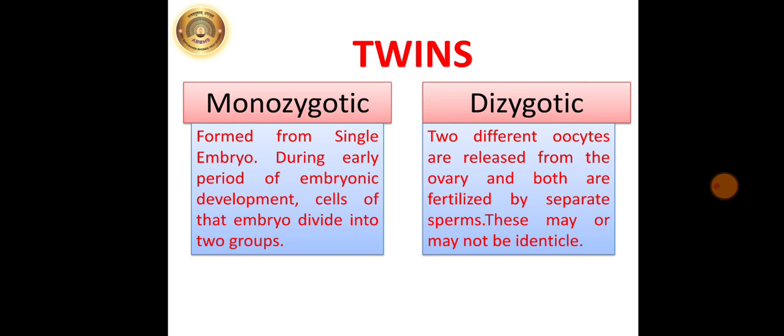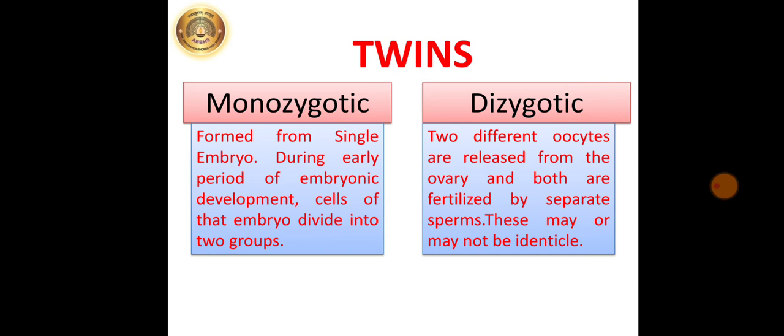Now next we are going to see about the twins. Now what is meant by twins? Two embryos develop simultaneously in the same uterus and thus two offsprings are delivered simultaneously. Such offsprings are called as twins. Many couples have twins. There are two main types of twins. They are monozygotic and dizygotic twins.